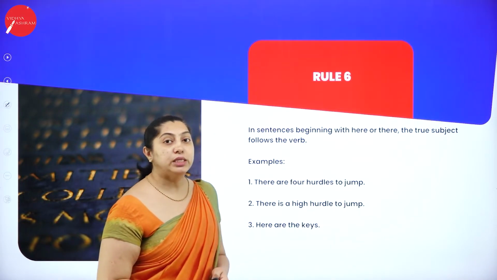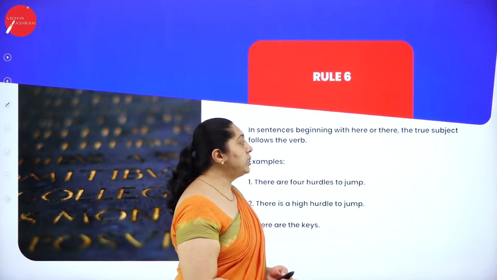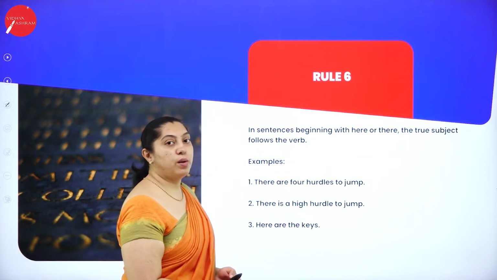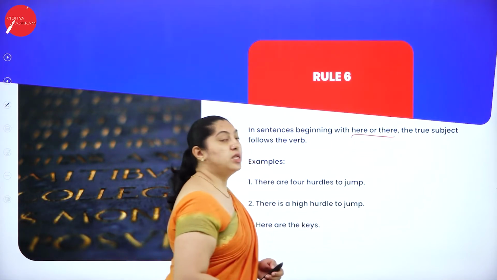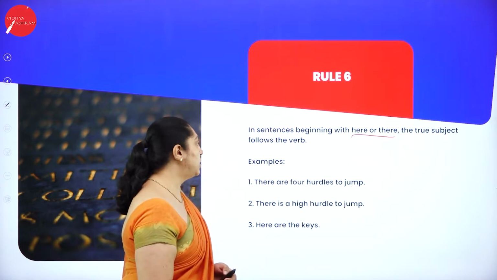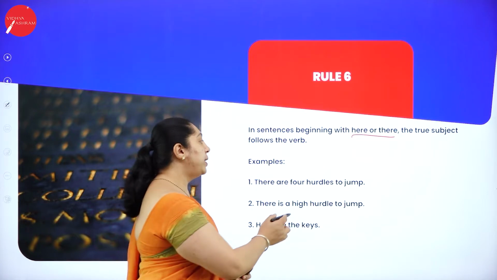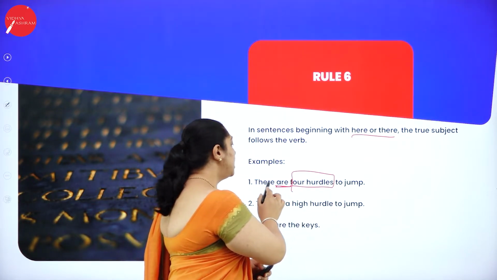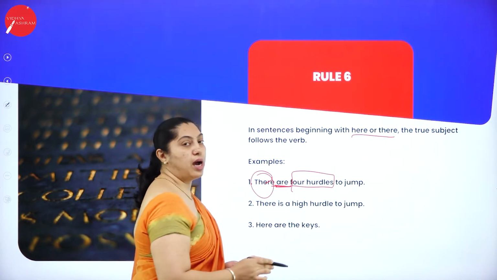So what does rule 6 say? In sentences beginning with here or there, the true subject follows the verb. So the true subject follows. Example: there are 4 hurdles to jump. How many hurdles? 4 hurdles to jump are. So it is plural, so we have used the word "are" here.